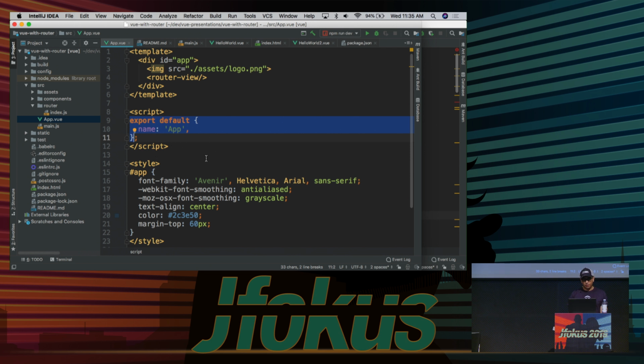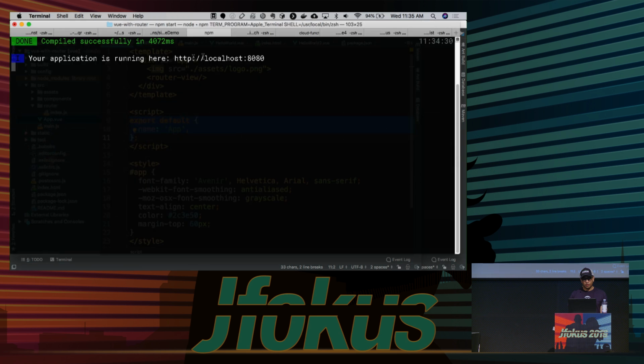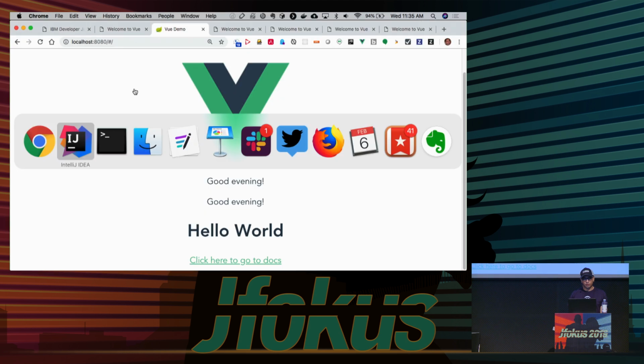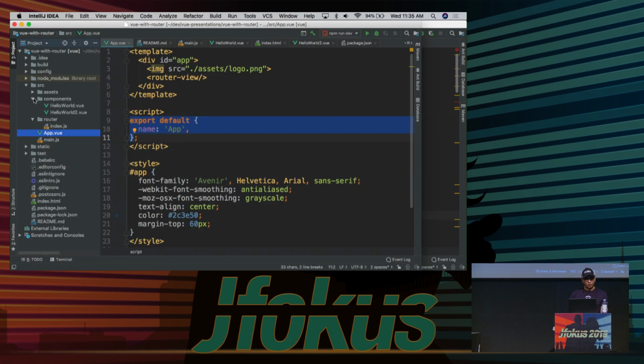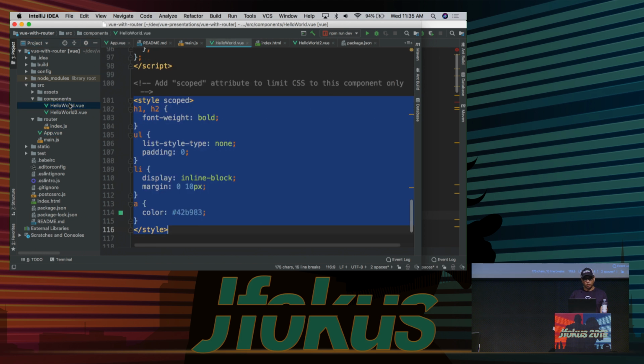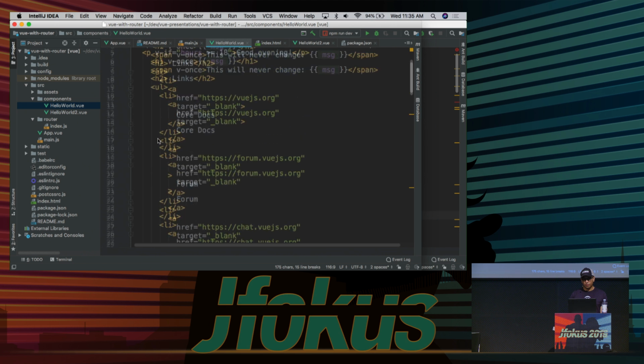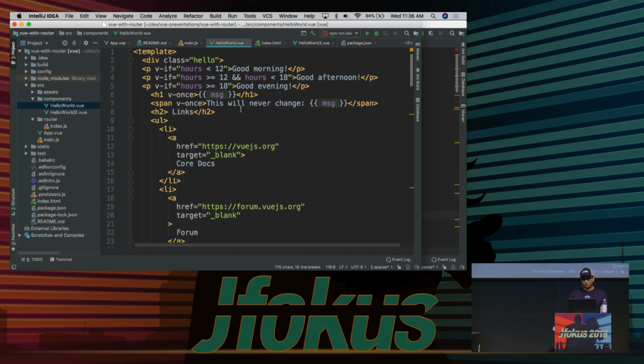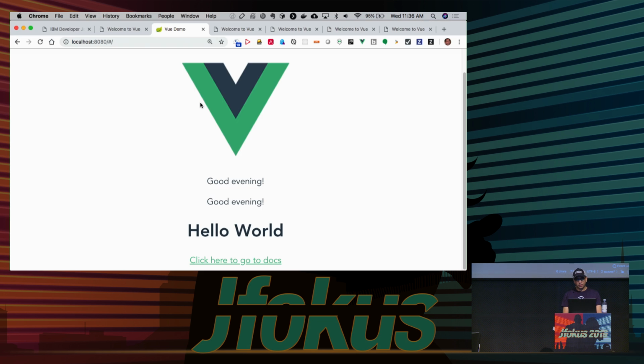So we have this app here, and there's our logo. What are we showing in the logo? Where is this? All right, so there's our logo. And let's go into components, and let's go look at hello world.vue. Let's actually play around with this v-once here.